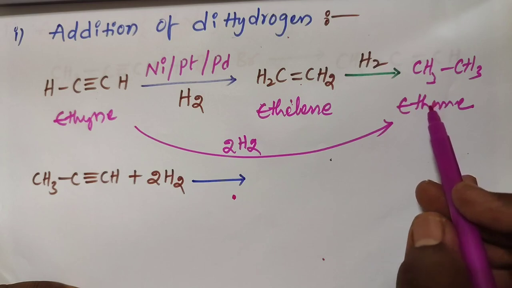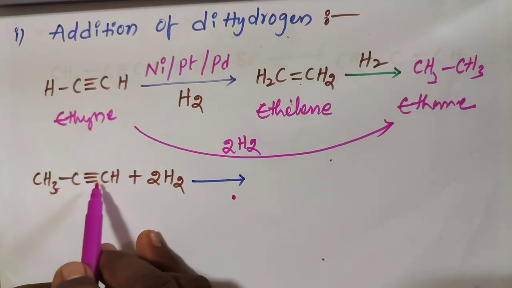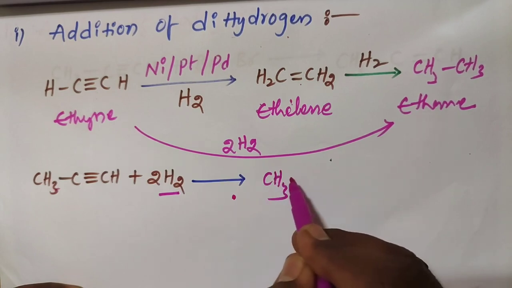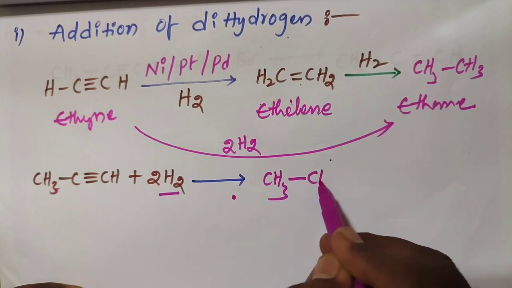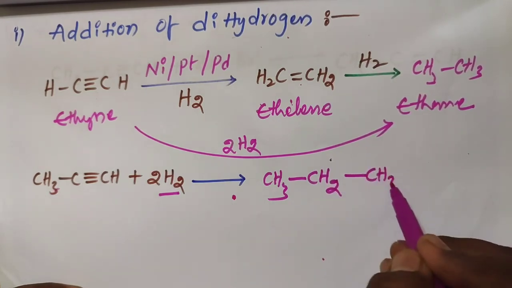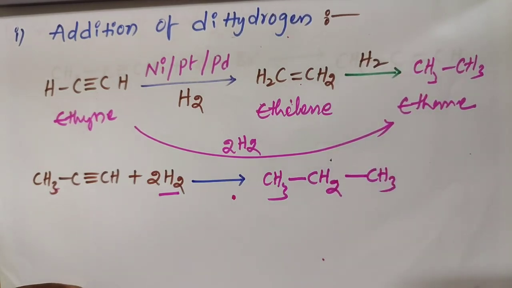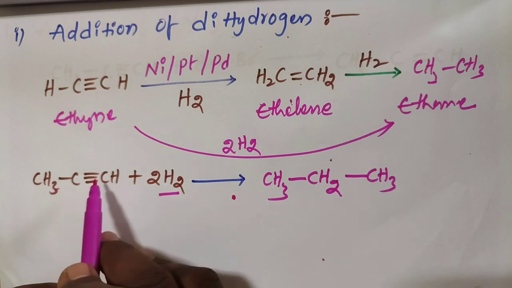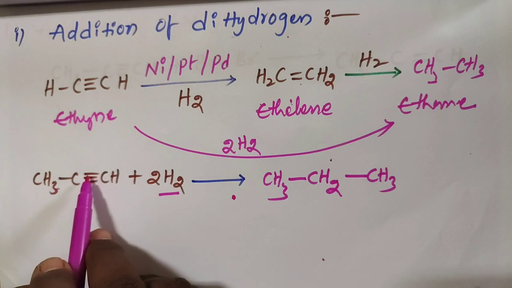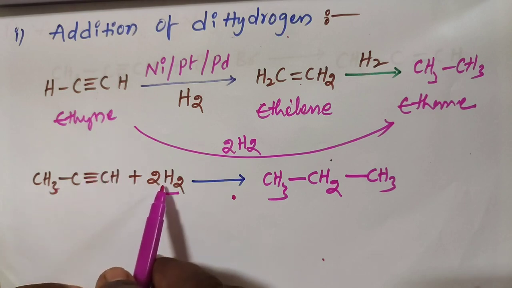Okay. This one CH3 C triple bond CH with 2 moles of H2, we get CH3 CH2 CH3, 2 moles of H2. 1 mole of H2 is going to break 1 pi bond. In this 2 pi bonds are present. We are going to break the 1 pi bond with 1 mole of H2.